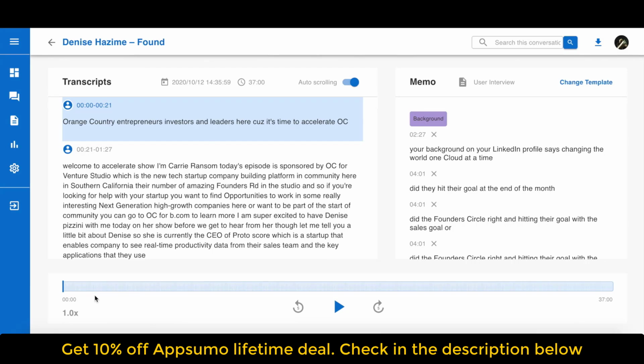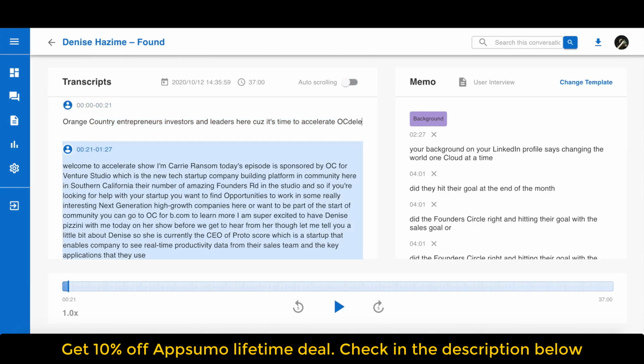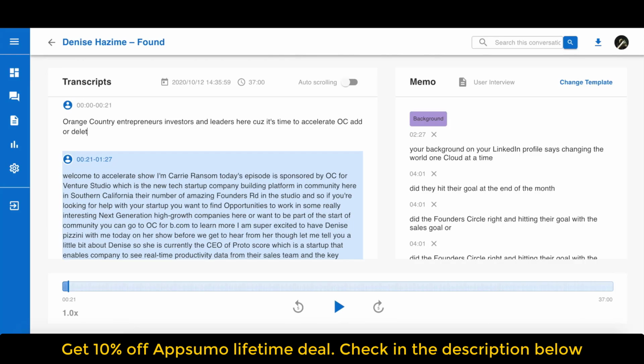Now, you should be on the editors page, and this is where you can edit your transcription. You can click on the play button to play the recording. Additionally, you can also edit the transcription. For example, if you want to delete the sentence, you can select the whole sentence and delete it. Or, if the transcription is not accurate, you can edit it by deleting words or adding words.